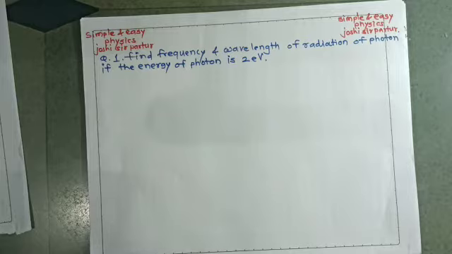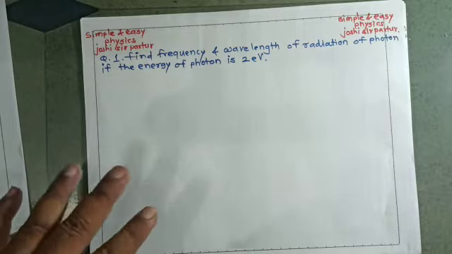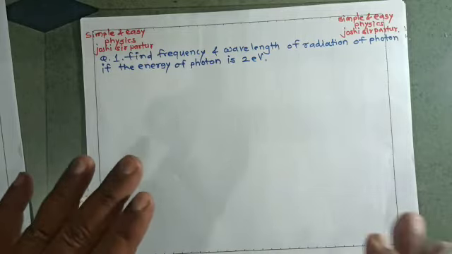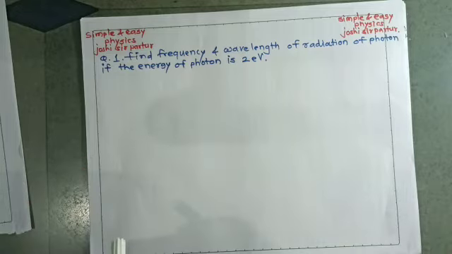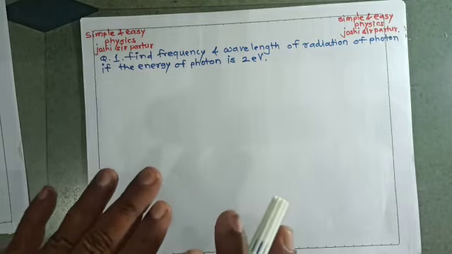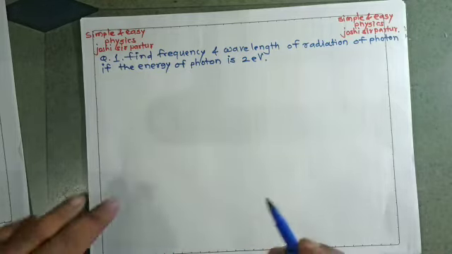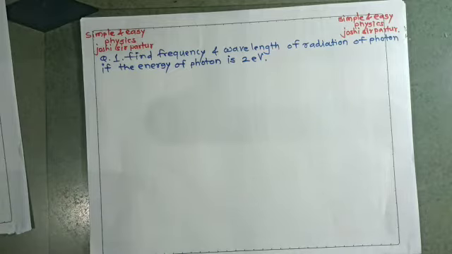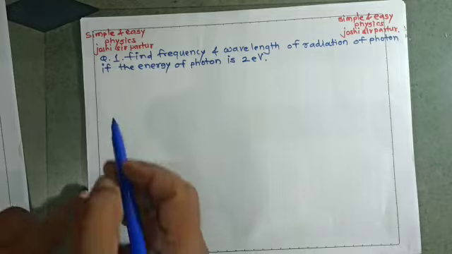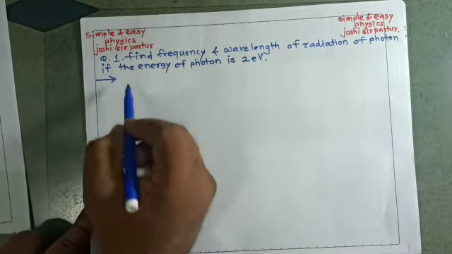In this chapter, if a question is asked: find the frequency and wavelength of radiation of a photon, if the energy of the photon is 2 electron volt, where the constant values are not given in the numerical, we can solve this numerical like this.